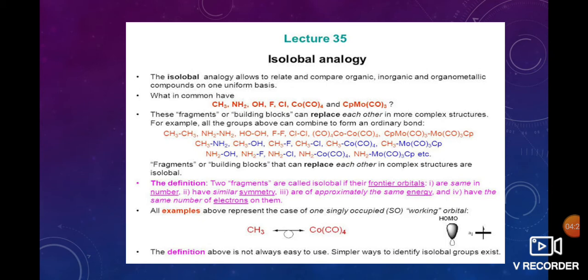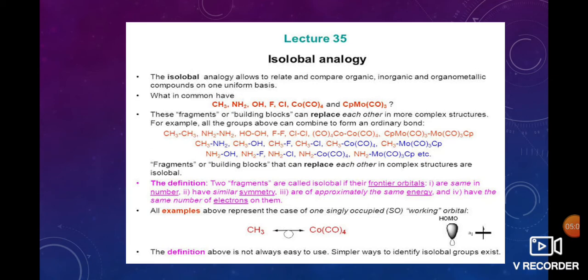The methyl group combines with NH2, OH, F, Cl to form stable complexes, and NH2 also combines with OH, F, Cl, and OH is also combined with other compounds. These fragments are building blocks and replace each other in complex structures; they are isolable.